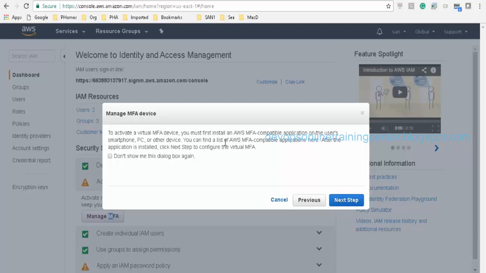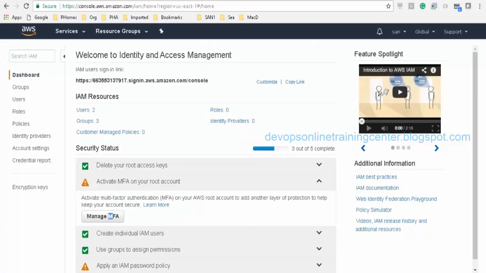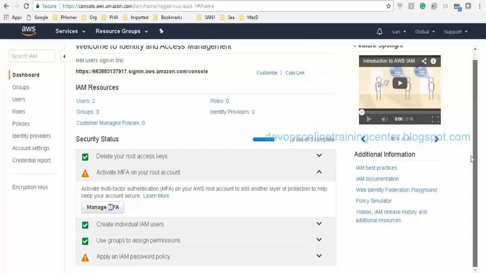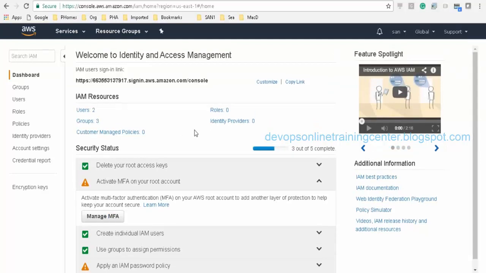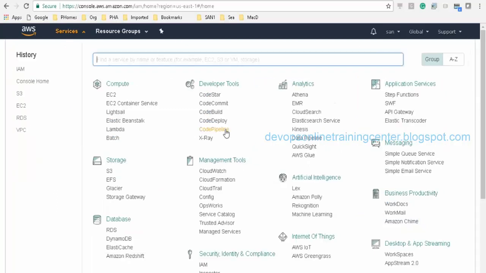Okay. But if I create a new user, it won't ask for multi-factor. It's just username and password. Okay, maybe there might be some setting somewhere that will ask you to enable multi-factor authentication for everyone. Yes, probably. Okay, so I'll try to find out.